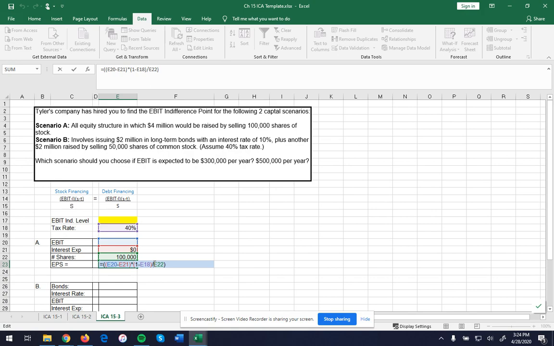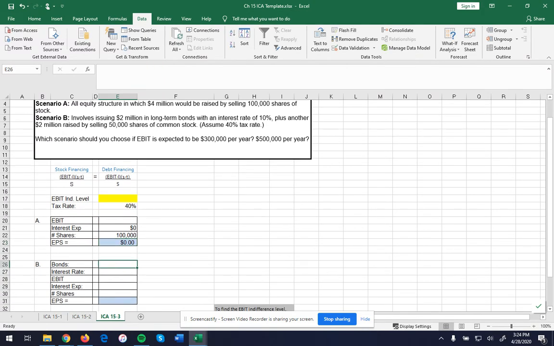Very important that you get your formulas correct. So we have our earnings before interest and taxes minus our interest expense times 1 minus our tax rate divided by our number of shares. Good. Okay, that looks good.